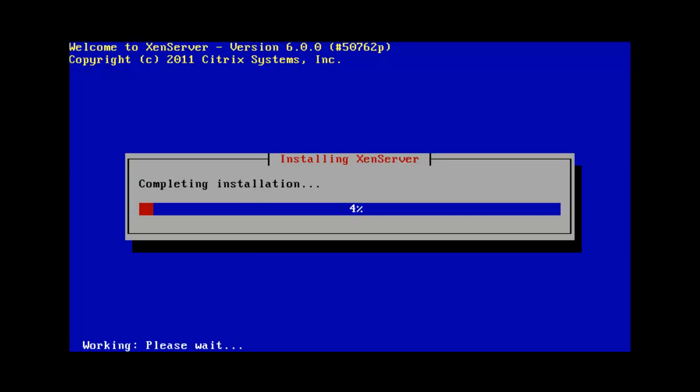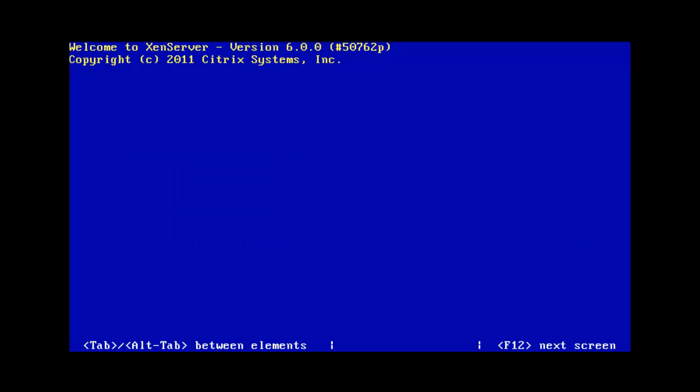Alright, so at this point we can see that it's completing the installation. And once it's done with that, it'll go ahead and automatically reboot by itself, and it'll boot into Citrix Xenserver. And here's the reboot.